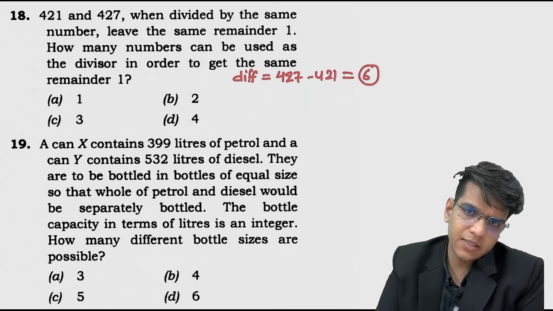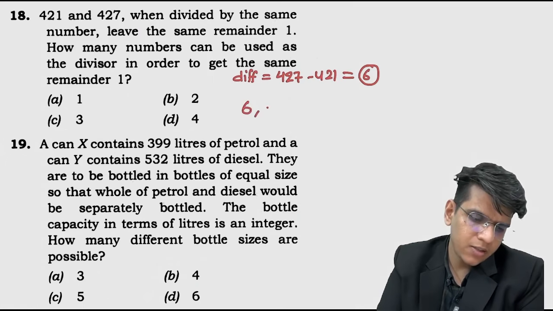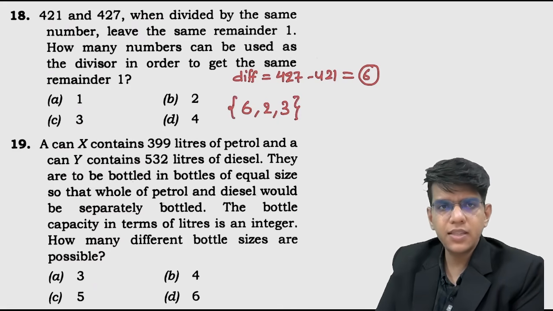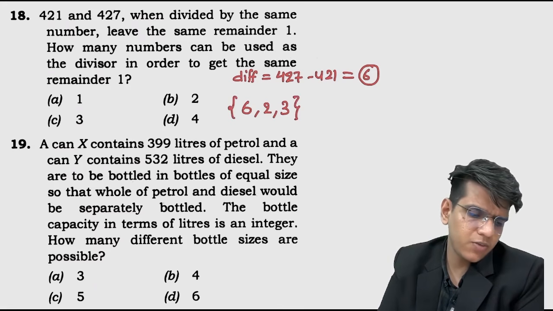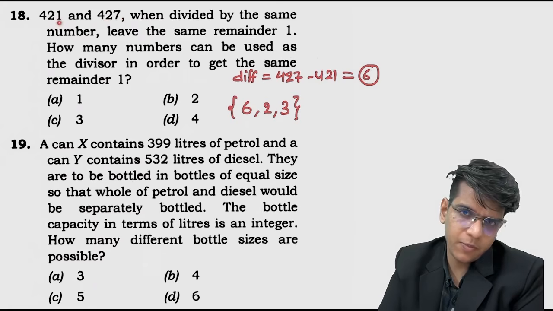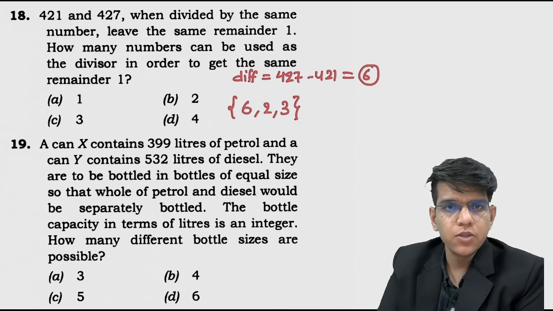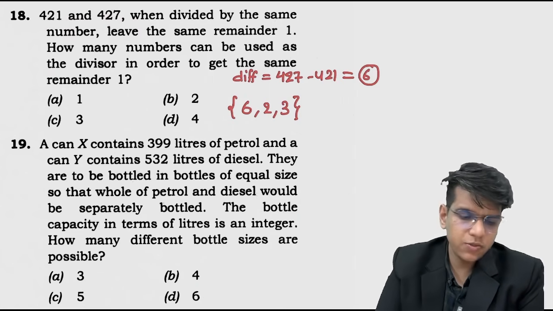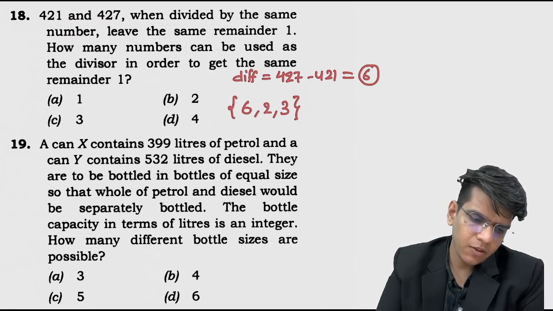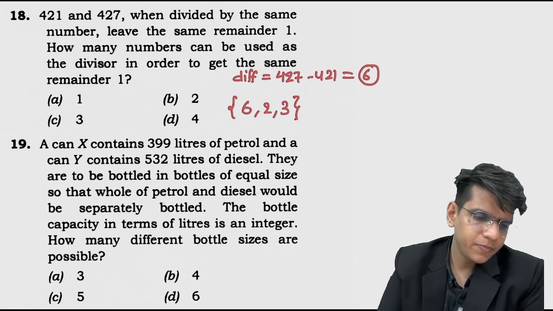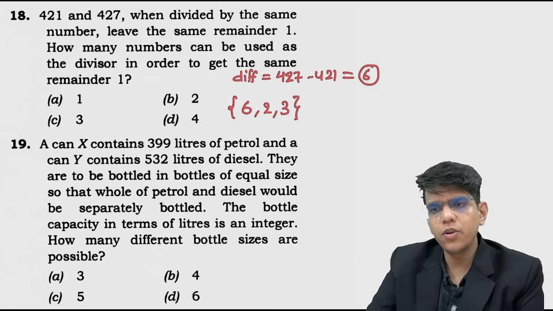One is 6 itself, then you divide it by 2, and by 3. There are three such numbers. When you divide it by 6, the remainder is 1. The remainder for 427 will be 1, and for 421 will be 1. If you divide it by 2, again 1 and 1. If you divide it by 3, again 1 and 1. So you will get the remainder 1 from these two numbers when you divide by the common factors 6, 2 and 3. Okay, done. I hope it is understandable, right?